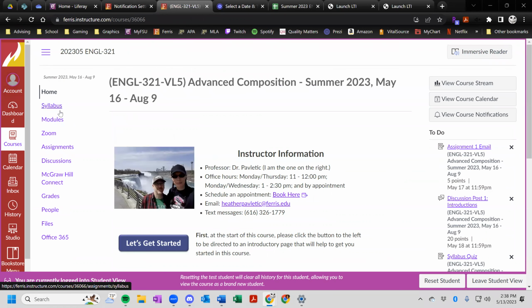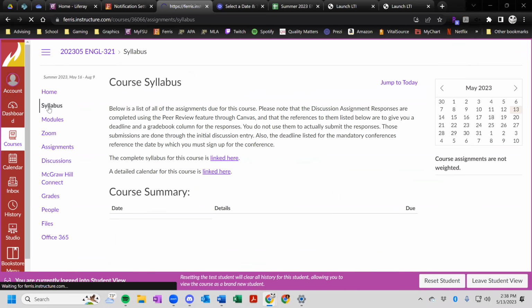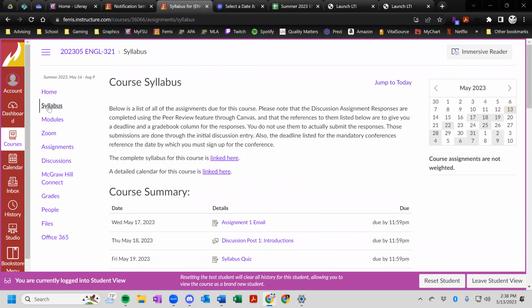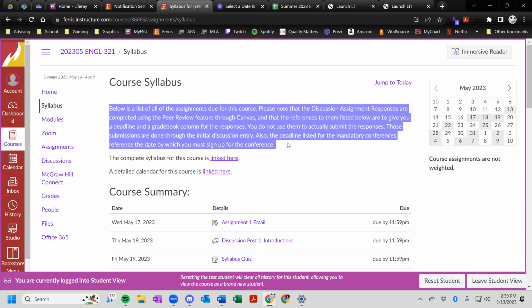Before I go into some additional things, I do want to point out again another way for you to find assignment information. We do have this syllabus function on the left-hand side. Again, the syllabus and the course calendar documents are linked here, but as you scroll through, you will also see a list of the assignments by deadline. And please make sure that you are reading this information closely as it connects to some of the deadlines that are listed on the syllabus below.